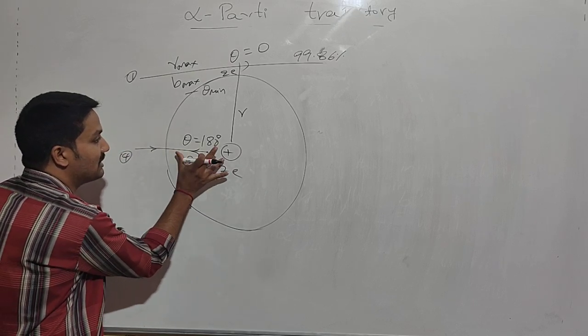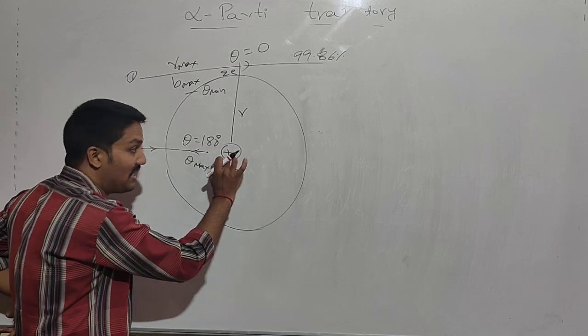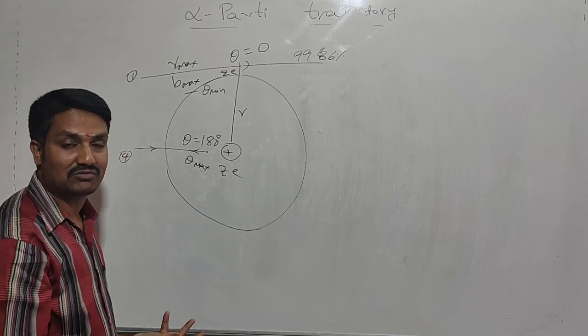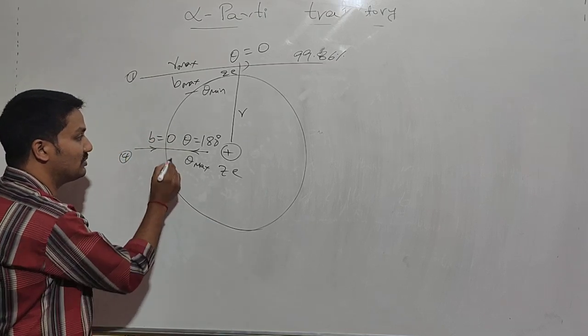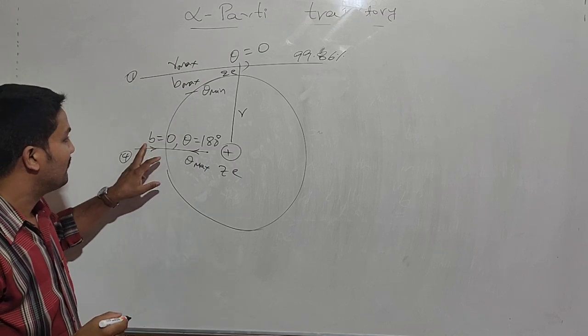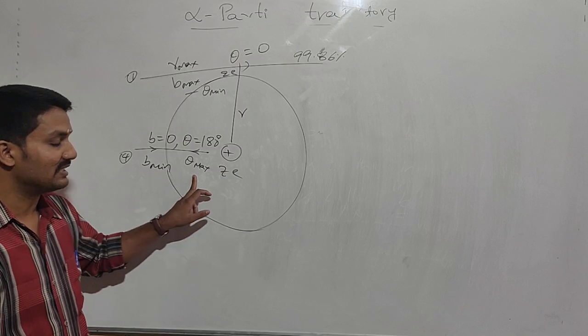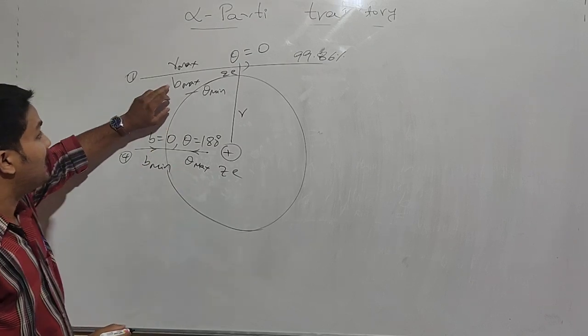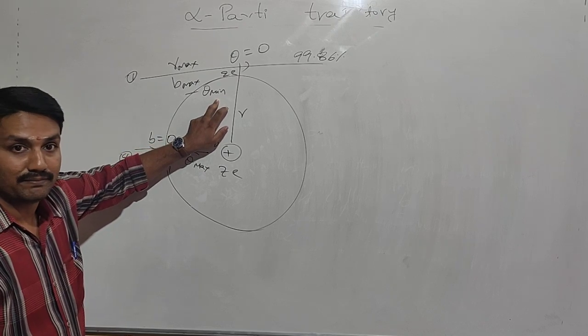Whenever theta is maximum, the velocity vector and the center coincide, so there is no b. That means b is equal to 0. So what does it indicate? When b is minimum, theta is maximum, whereas when b is maximum, theta is minimum.